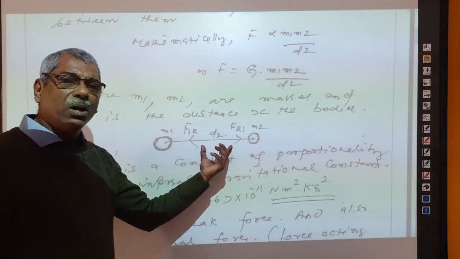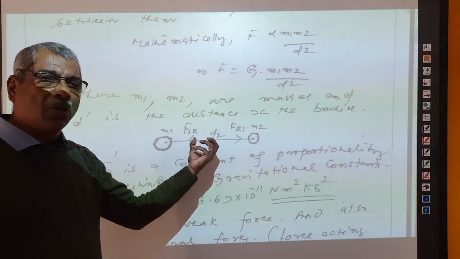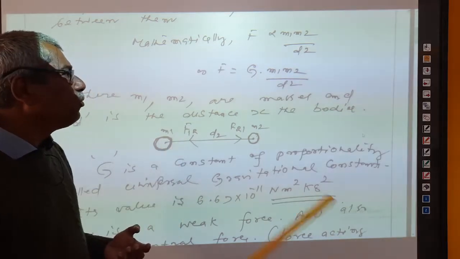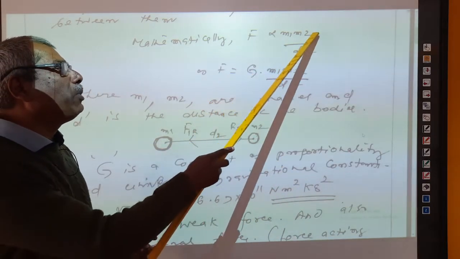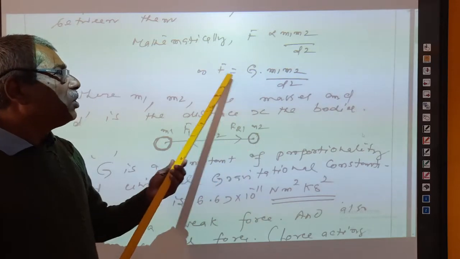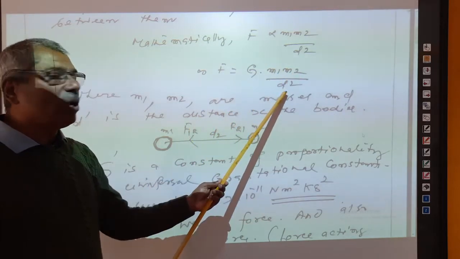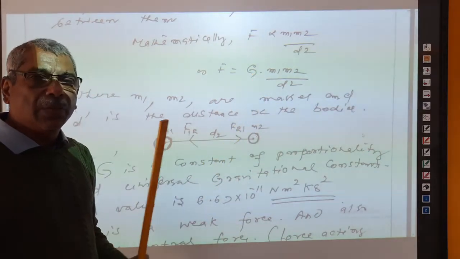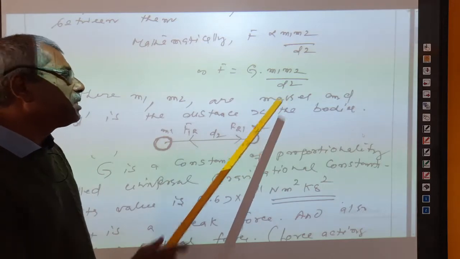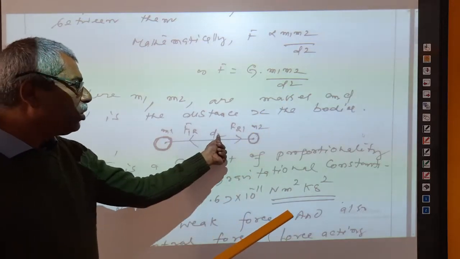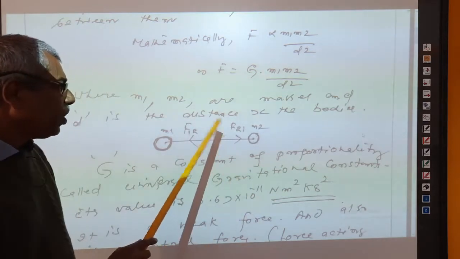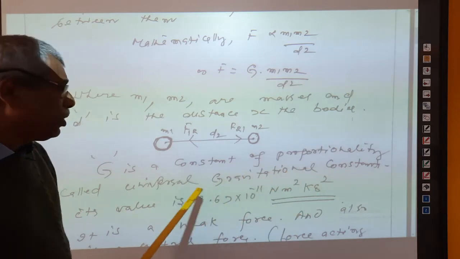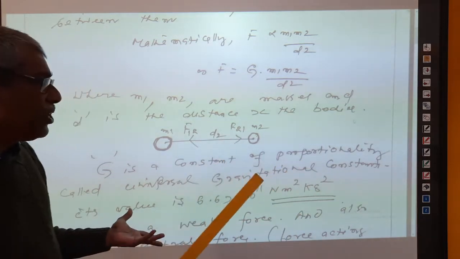So over a long duration of time, they will come closer and closer, and this force is called the force of gravitation. The force of gravitation F is directly proportional to m1 m2 by d square, and that is equal to G into m1 m2 by d square, where m1 and m2 are the masses of the bodies kept at a distance away from each other, and d is the distance between them. It is not d2, you will remove this 2 when you draw the diagram. G is a constant of proportionality.